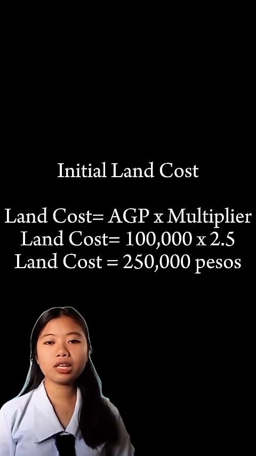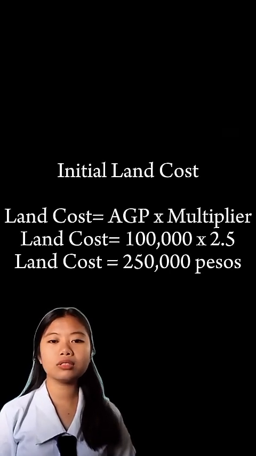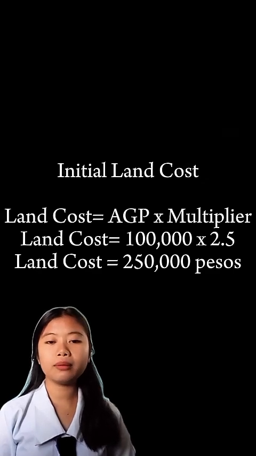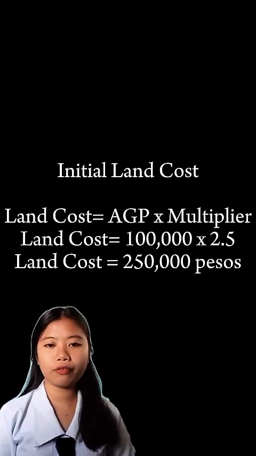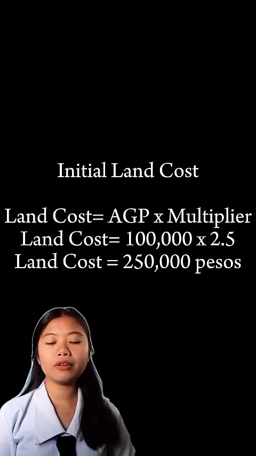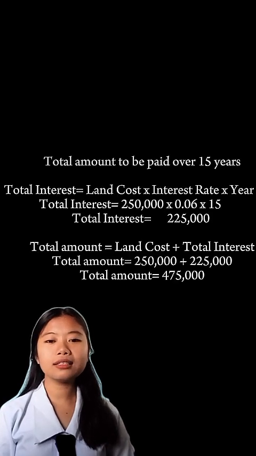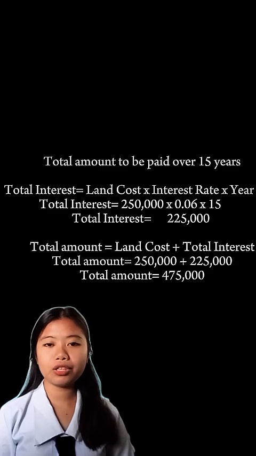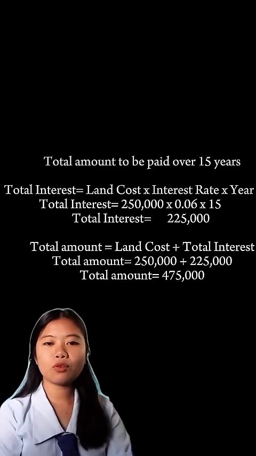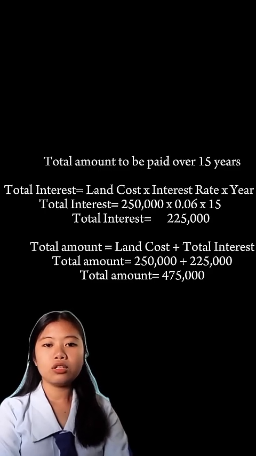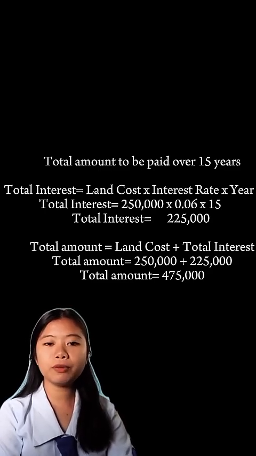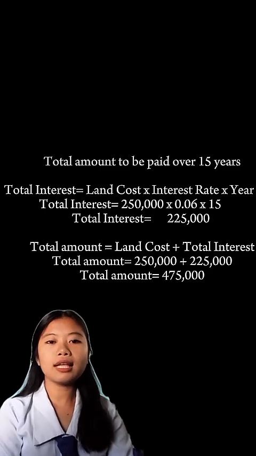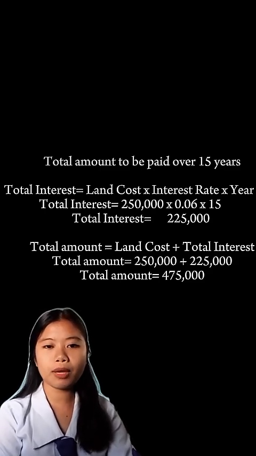To calculate the initial land cost: it is equal to the average gross production multiplied by the multiplier, which is 2.5. So it equals 250,000 pesos. Next, calculate the total amount to be paid over 15 years. Total interest is equal to land cost times the interest rate times years. So, total interest is equal to 250,000 pesos multiplied by 6% interest and multiplied by 15 years. So, the total interest is 225,000 pesos.